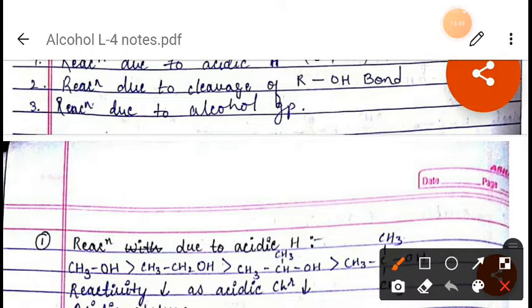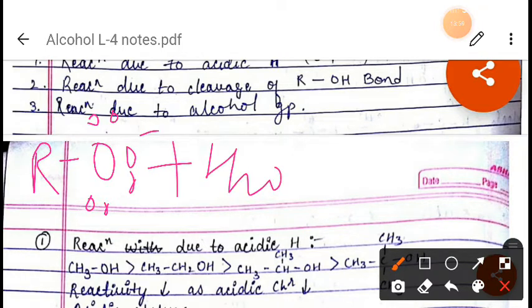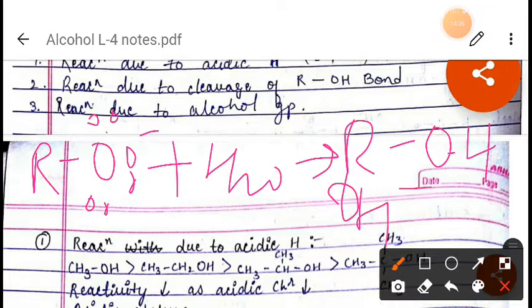As you can see, when we take the base, suppose R dash O negative, and it reacts with water, H2O, at that time it will form the conjugate acid, which is ROH, and the conjugate base, OH negative, will come out. So why is it happening? This reaction shows that water is a better proton donor than alcohol, or we can say that water is a stronger acid than alcohol.